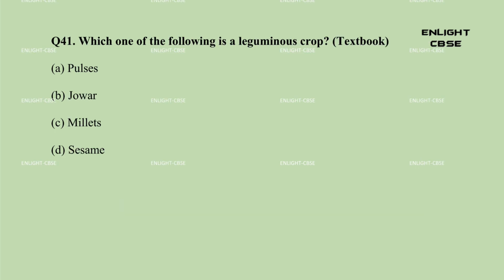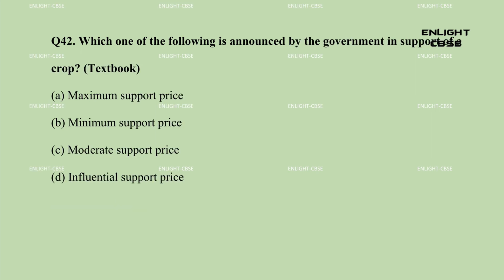Question 41. Which one of the following is a leguminous crop? A. Pulses. B. Jowar. C. Millets. D. Sesamum. Answer, A. Pulses. Question 42. Which one of the following is announced by the government in support of a crop? A. Maximum support price. B. Minimum support price. C. Moderate support price. D. Influential support price. Answer, B. Minimum support price.